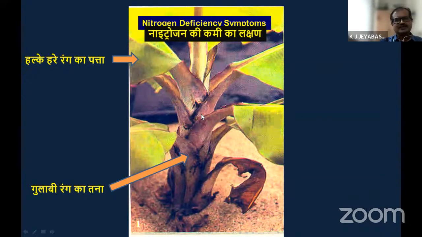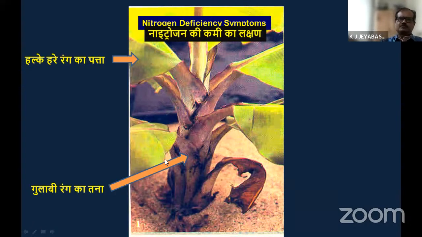You can think that it is a red banana, but it's not a red banana. It is due to nitrogen deficiency. It is the variety Puvan. But here we have this type of pink coloration. Even in the petiole region, you see, this also has pink coloration. This is due to nitrogen deficiency. Later I will tell how to rectify it.